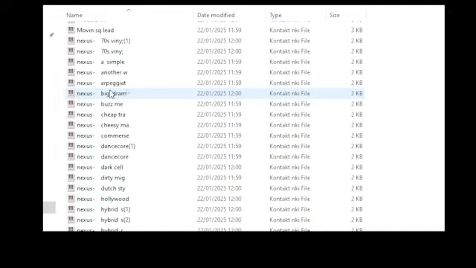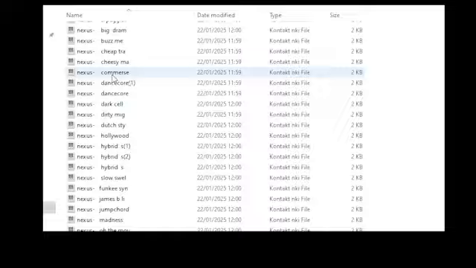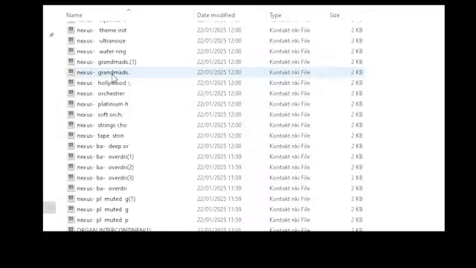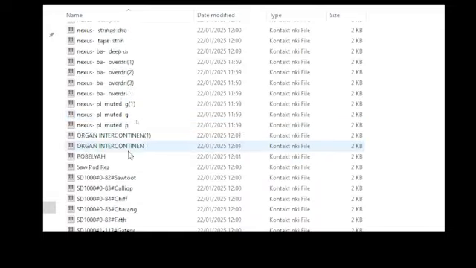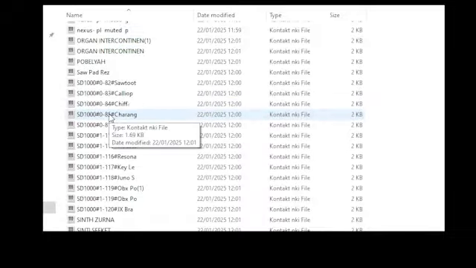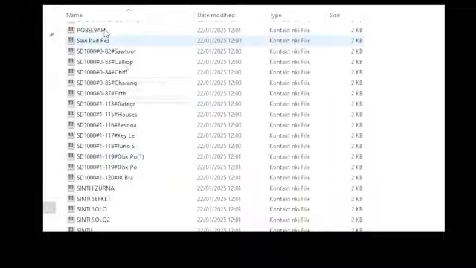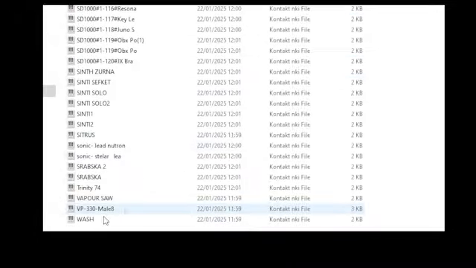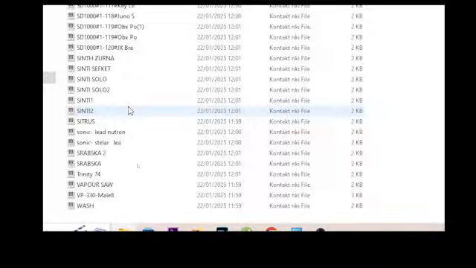From the Nexus VST here as well. This is, I think, the accordion. I have, should be from SD90, this one as well. It's mixed, I don't know, it's mixed here.